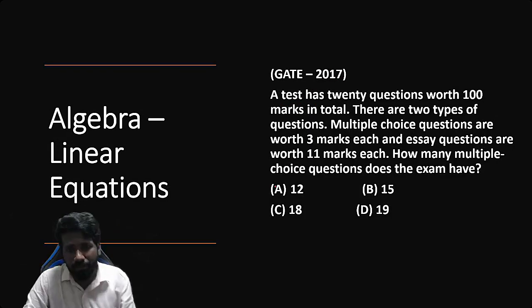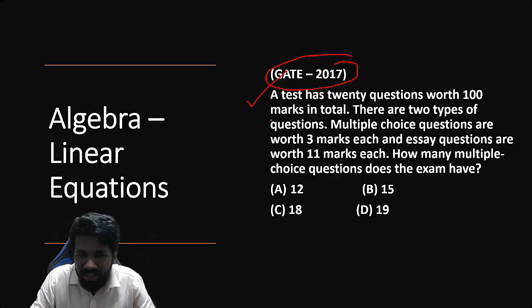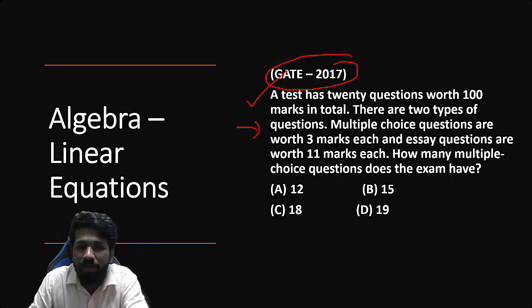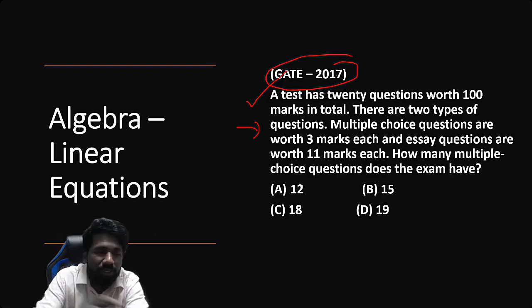Now algebra, the next topic. This is a more common topic in most competitive exams. Not only in GATE exam, this type of question comes similarly in other exams too. Linear equation in 1 variable, linear equation in 2 variables, linear equation in 3 variables. Mainly word problems, and without word problems also, questions were asked from this area. In school also you have done questions like this. The same level of question, and a little tougher version of questions, have been asked many times in GATE exam. So that is the idea of linear equation based questions.